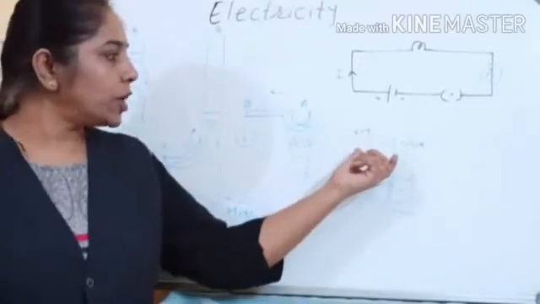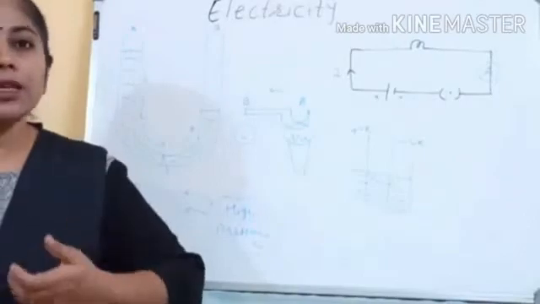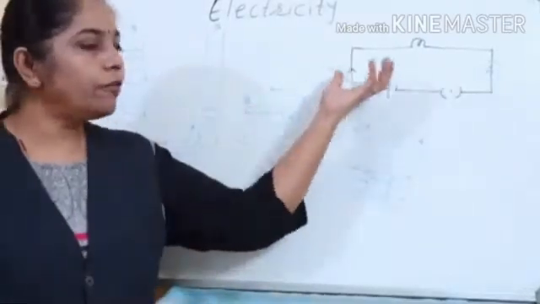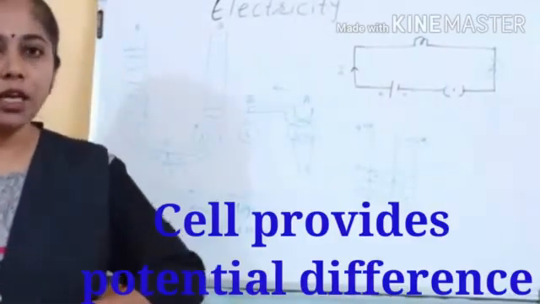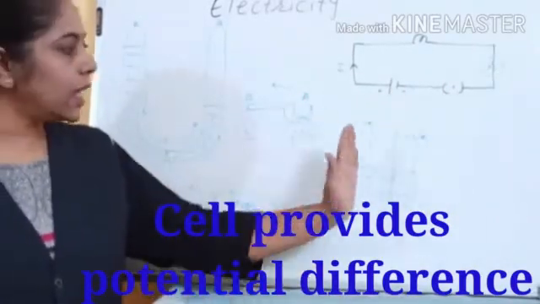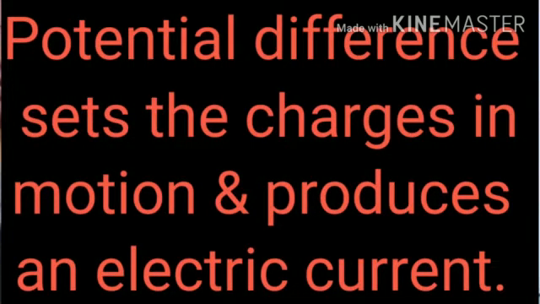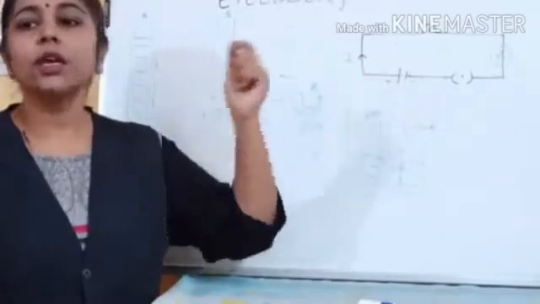Okay, so this potential difference developed due to the chemical reaction is actually responsible for the flow of charge in the circuit. So the cell provides potential difference. Cell is not providing the current. Cell provides the potential difference, and this potential difference sets the charges in motion and produces an electric current. Now to maintain that current in the circuit, the chemical energy is used.